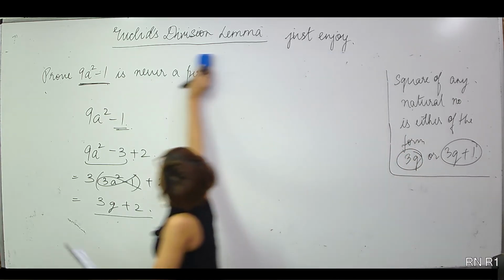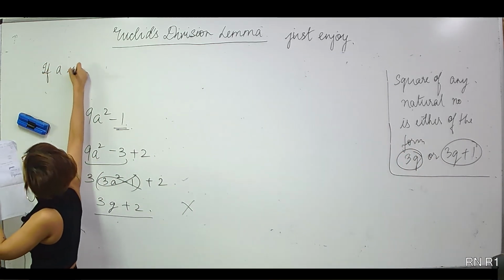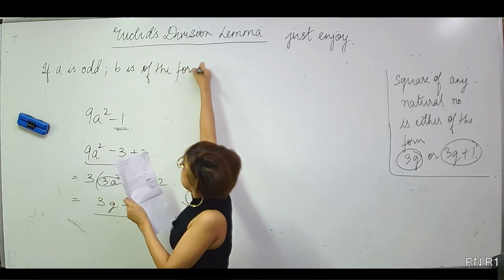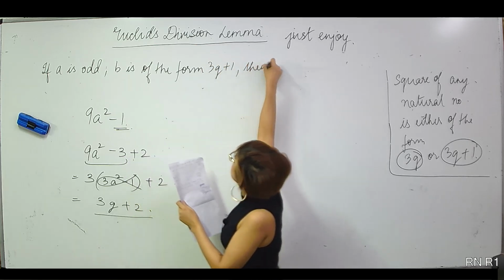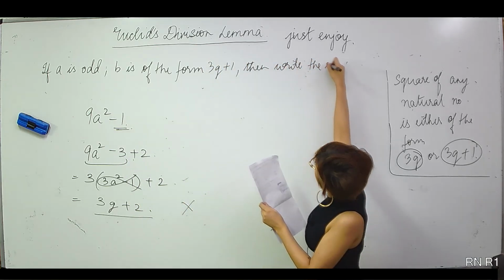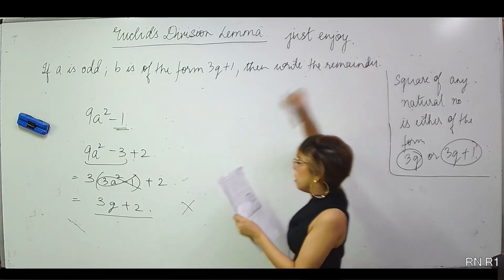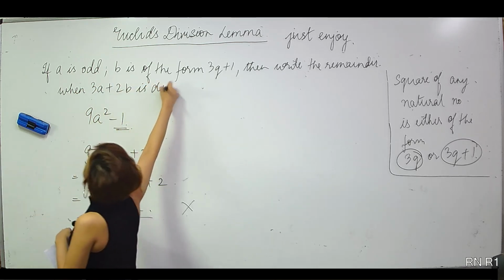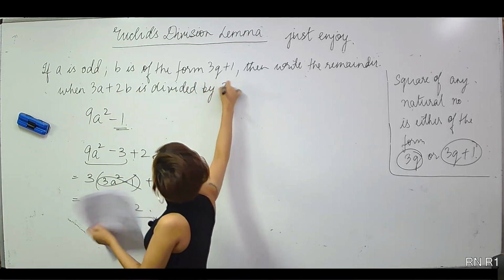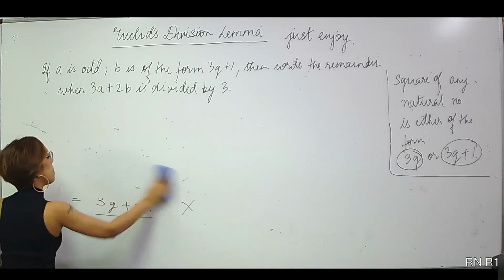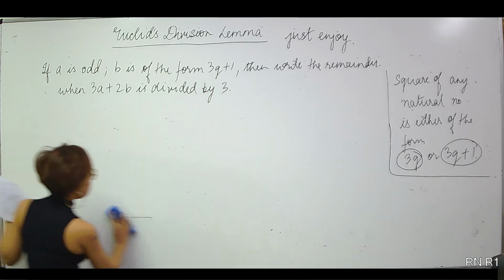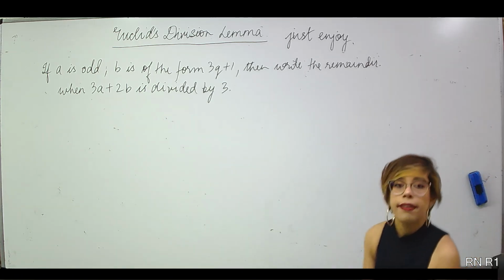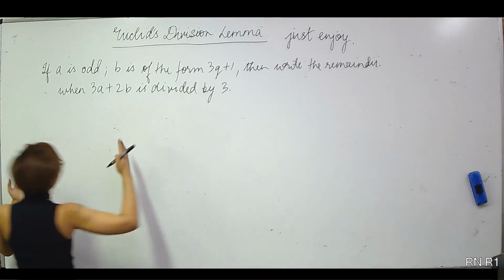If a is odd and b is of the form 3q plus 1, then write the remainder when 3a plus 2b is divided by 3. Come on. I think sufficient time.